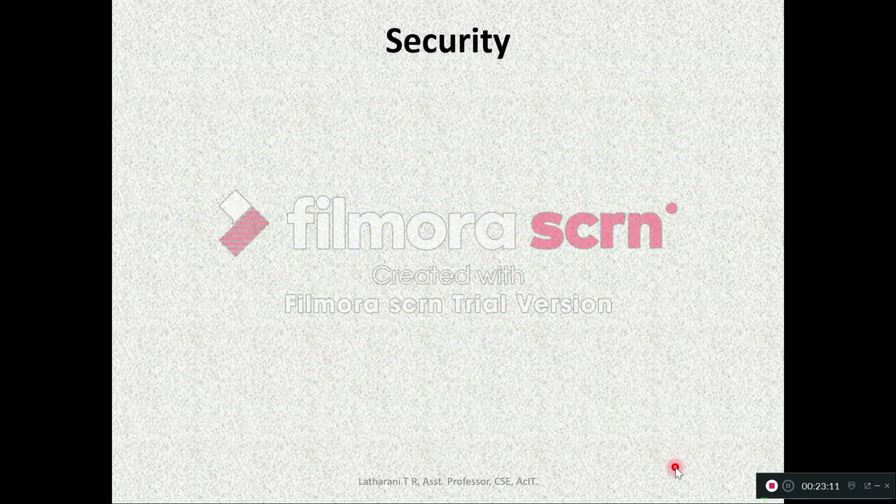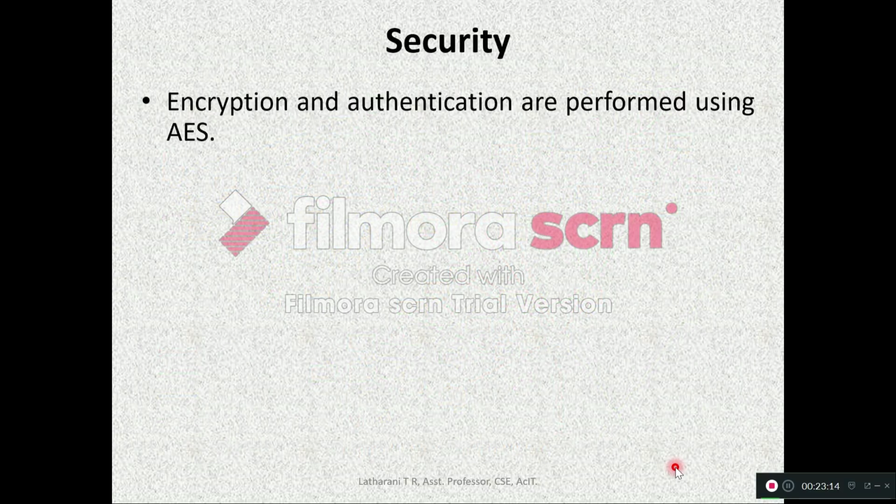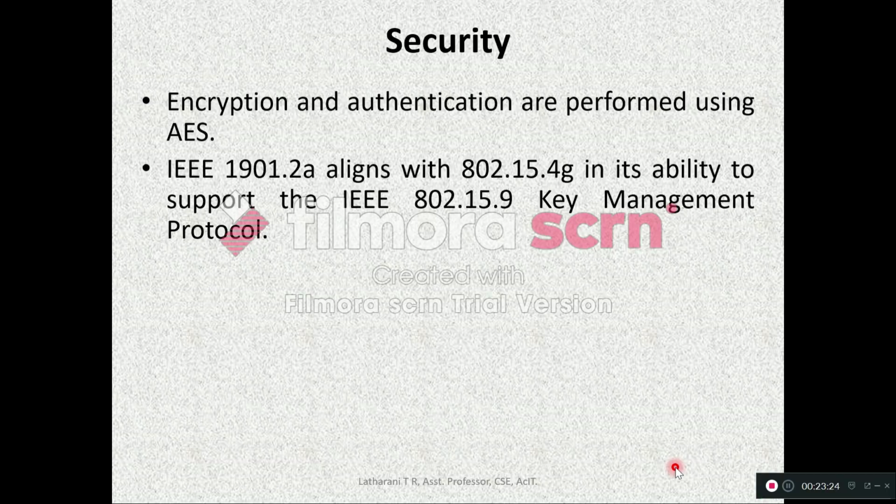Then about the security of this standard, encryption and authentication are performed using AES. So most of the technologies are using AES algorithm for ensuring security. IEEE 1901.2a aligns with 802.15.4G in its ability to support the IEEE 802.15.9 key management protocol.